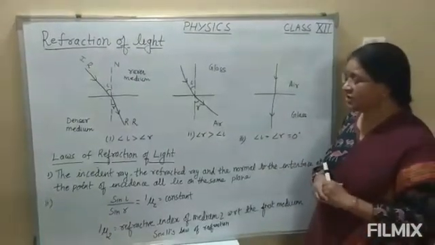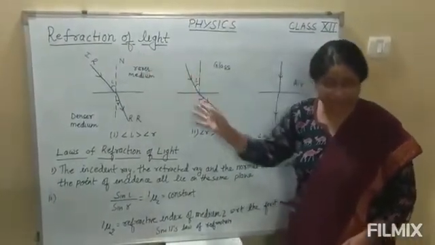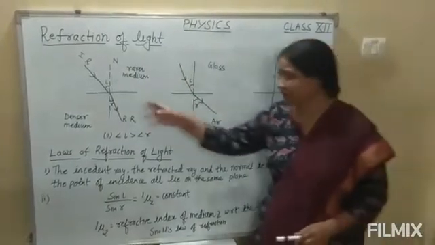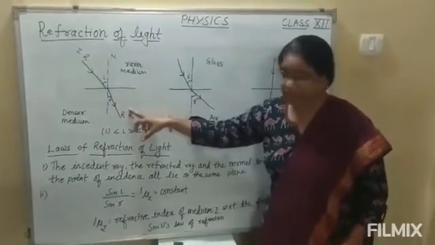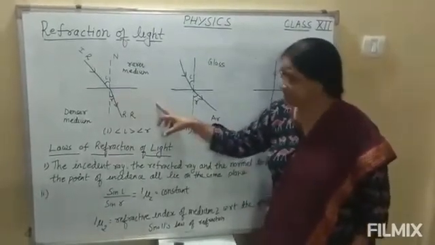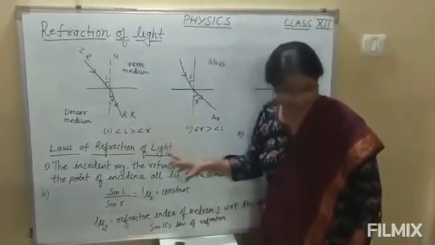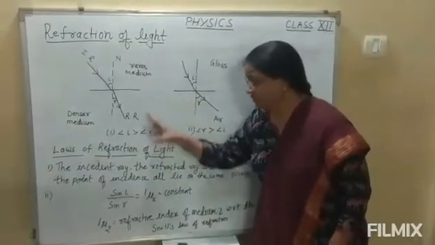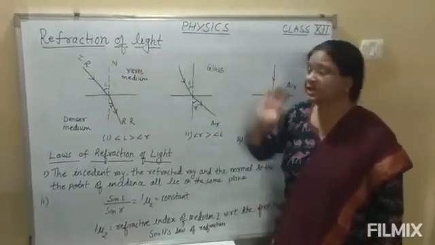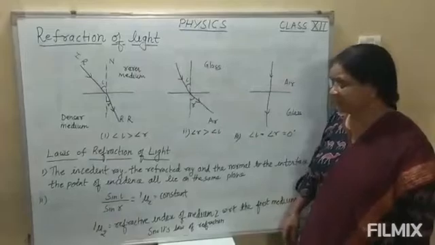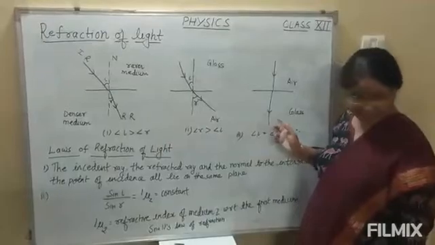So for refraction of light, first of all we will see the meaning of refraction of light. When a ray of light passes from one transparent medium to another transparent medium through the interface, then the path of the ray of light changes. If the path of the ray of light changes, then this phenomenon is called refraction of light. Understood? Now here we will consider three cases.